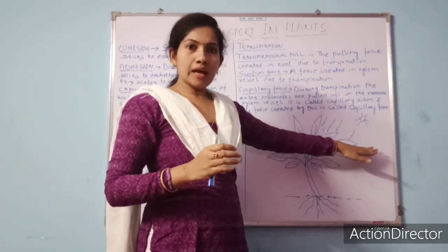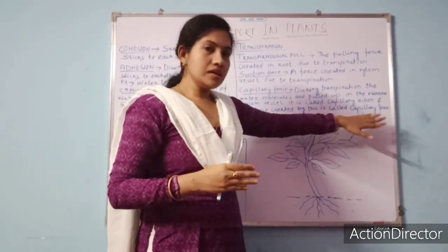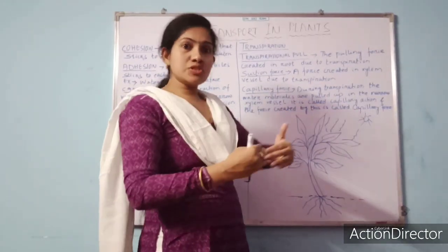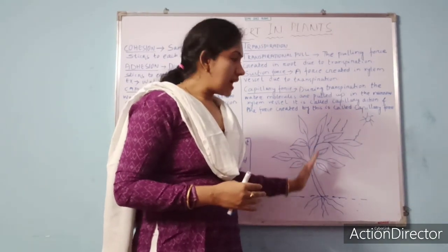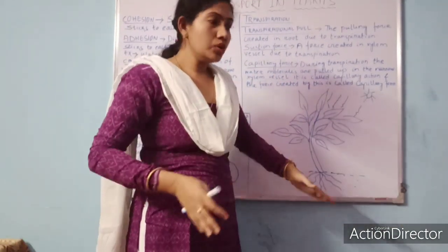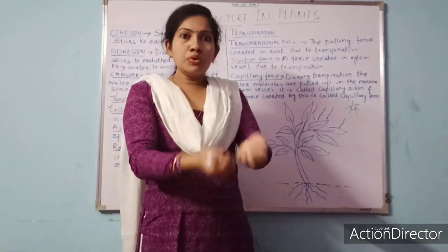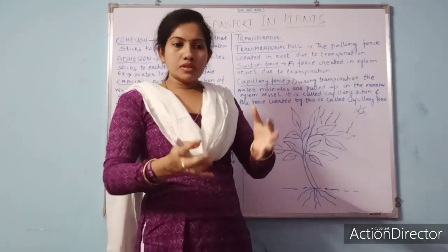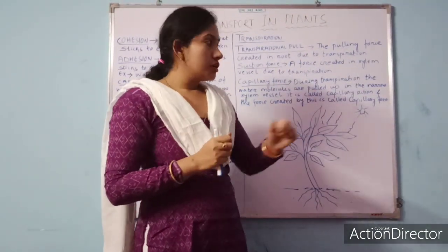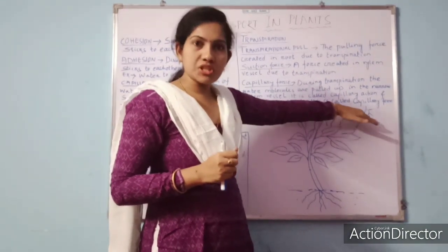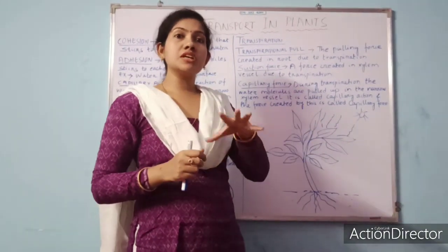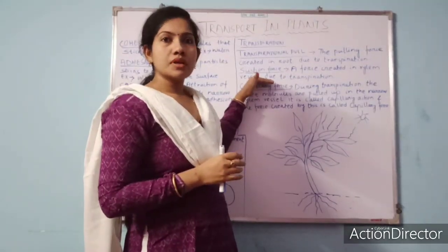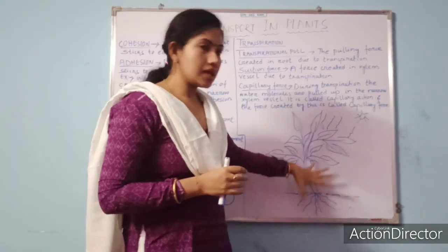Carbon dioxide, mineral water, and sunlight in the presence of chlorophyll. So the leaf needs water from the xylem, and the xylem in turn asks for water from the root, and now the root will pull water up. This is called transpirational pull. The pulling effect caused due to transpiration is known as transpirational pull. Okay, so suction force.